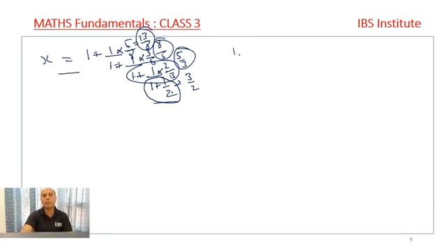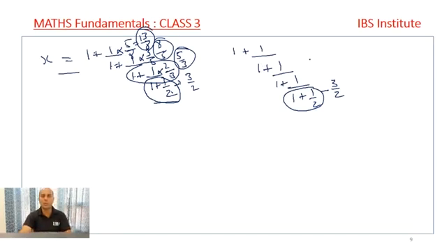But otherwise, in examination, we can solve the question very easily just by following one simple approach. 1 plus 1 upon 1 plus 1 upon 1 plus 1 upon 1 plus 1 upon 2. This was the question. So what we do, we solve this part. This 1 plus 1 by 2 is 3 by 2, right? This is the standard question that is being asked in the examination, so we need to follow a standard approach for this, right? So it is 3 by 2.